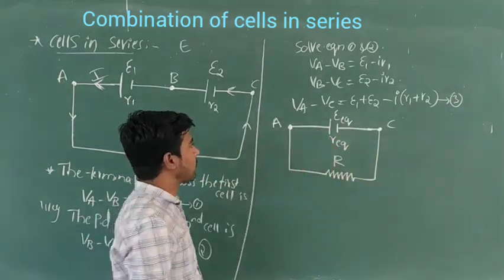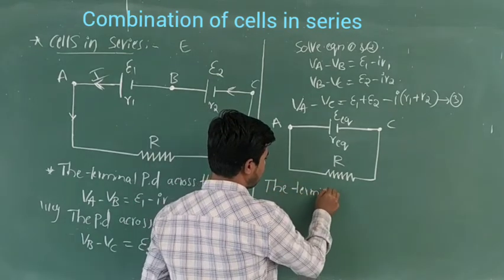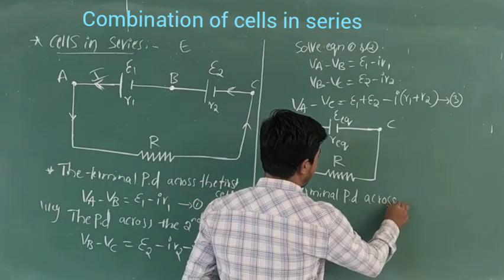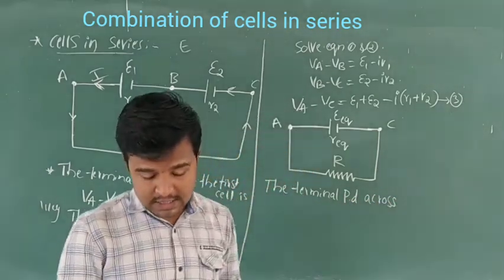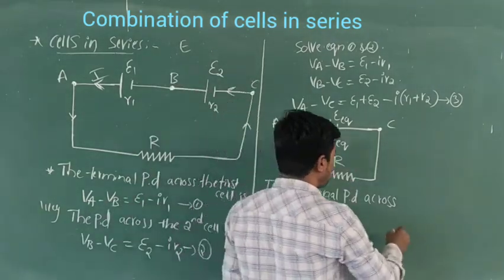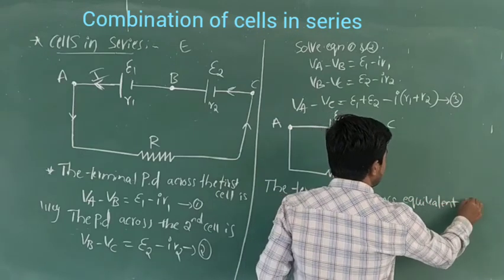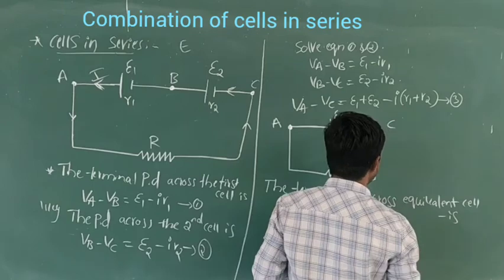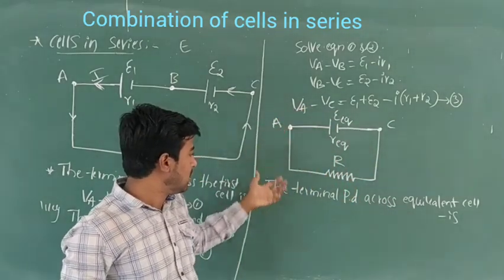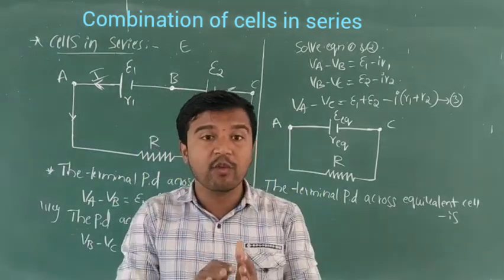So the terminal potential difference across the equivalent cell is VA minus VC.